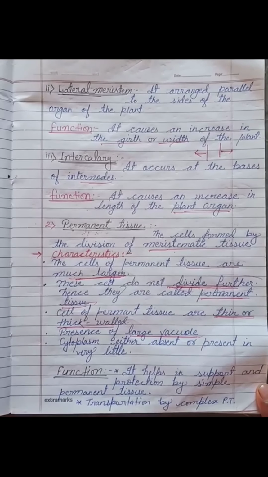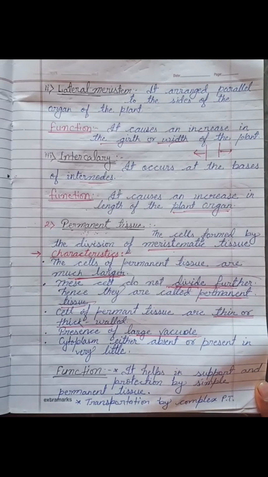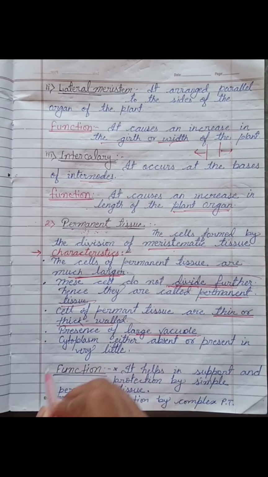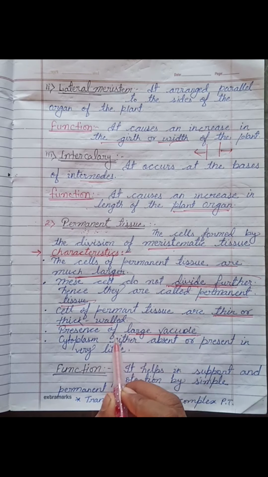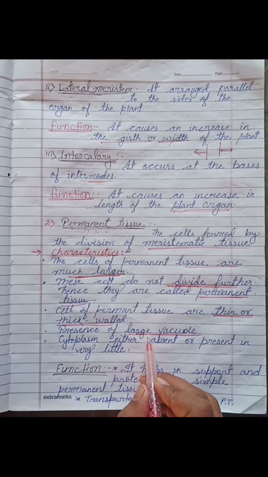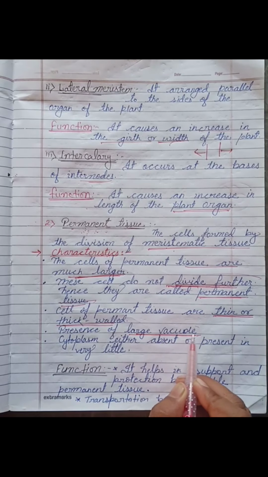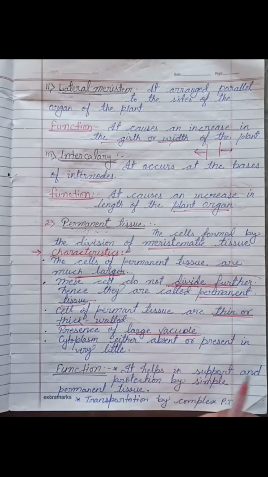Now the cells of permanent tissue are either thin or thick-walled. In the cells of permanent tissue, large vacuoles are present. But as you remember, the vacuole was absent in meristematic tissue. Okay?